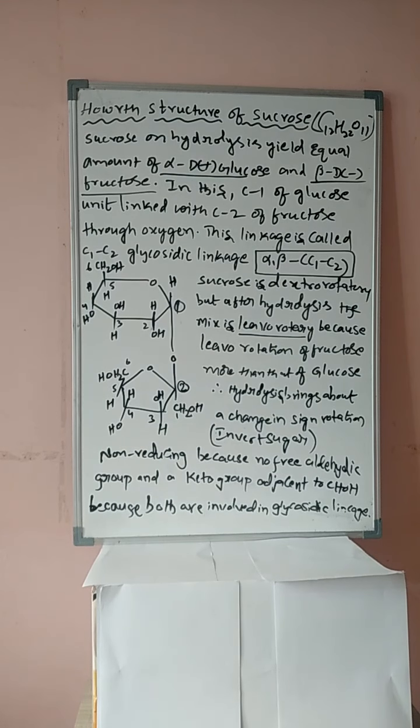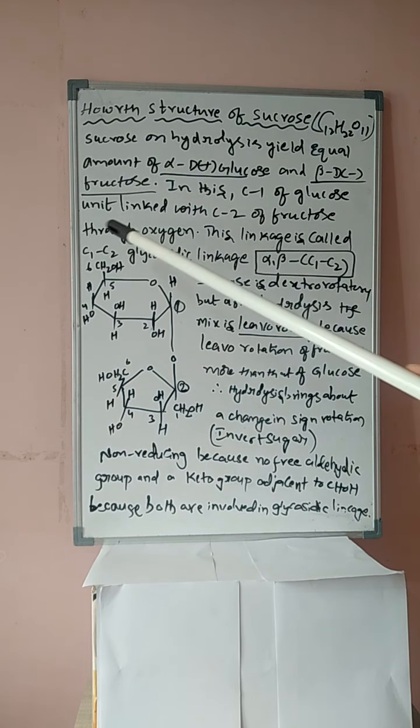Next, students, Haworth structure of sucrose. That is a disaccharide, C12H22O11. Sucrose on hydrolysis yields equal amounts of alpha D plus glucose and beta D minus fructose. In this, C1, the first carbon atom of the glucose unit, is linked with the C2 carbon atom of fructose through an oxygen atom.